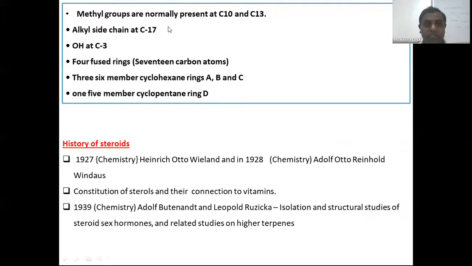As we discussed in the structure, there are two angular methyl groups at carbon numbers 10 and 13, an alkyl side chain at carbon number 17, and a hydroxy group at carbon number 3. It is a four fused ring, 17 carbon system, where there are 6-member rings as A, B, and C, and the last ring, ring D, is a 5-member ring. On the history of steroids, in 1927 and 1928, there were two scientists, Otto Diels and Adolf Windaus. They identified the steroid chemistry, and later in 1939 there were Adolf Butenandt and Ruzicka. They isolated and studied the structure of steroid sex hormones and related chemistry.